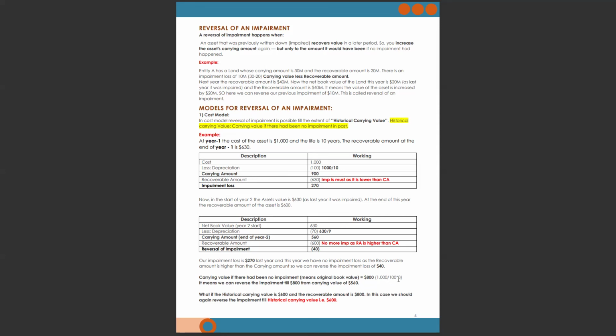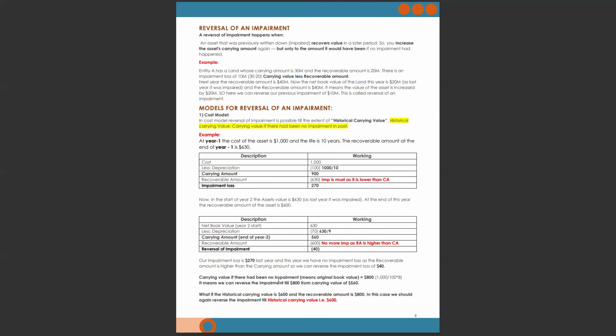Multiply by 8. Why 8? Because 2 years of depreciation are already reduced, so I have taken the remaining 8 years. If you want to calculate the depreciation, then instead of 8 you will write 2, then you will get 200. Then you deduct 200 from 1000 and you get 800. But I have calculated it directly, so I get the carrying value figure: 1000 divided by 10 multiplied by 8 is 800.